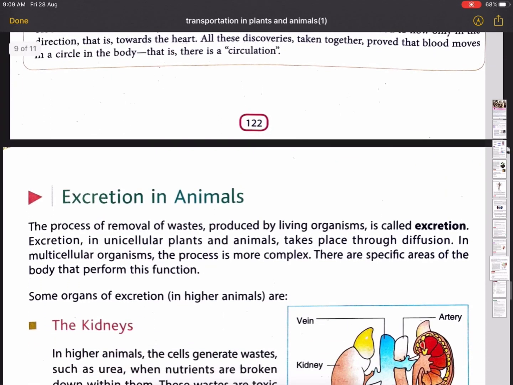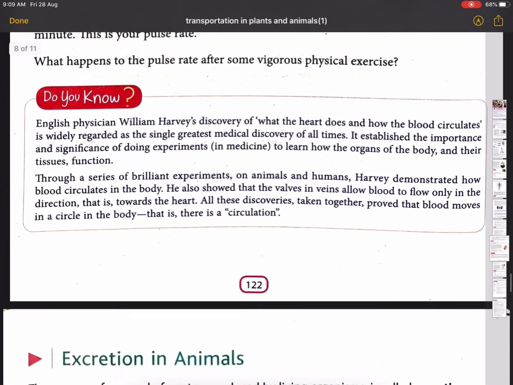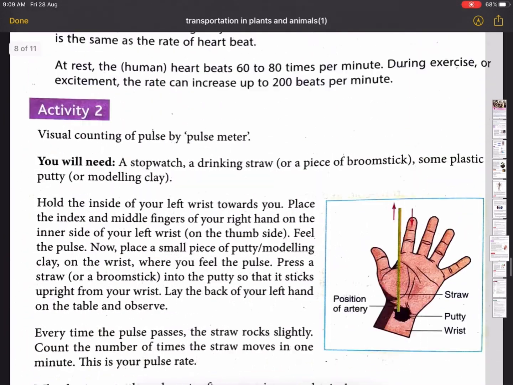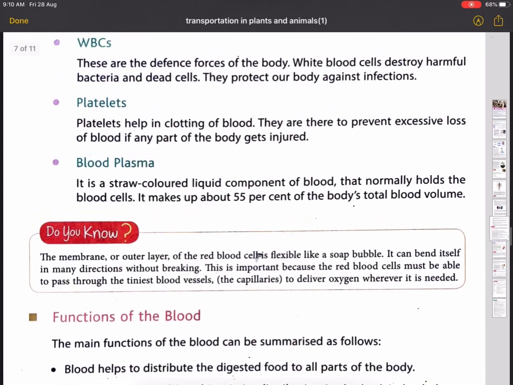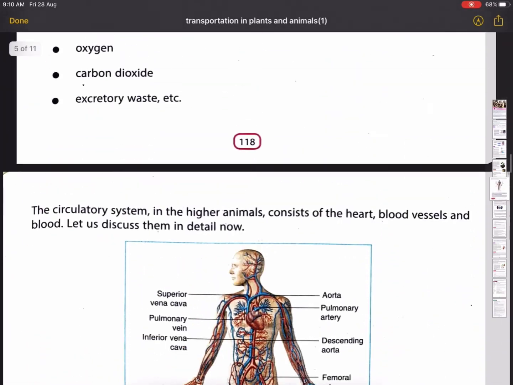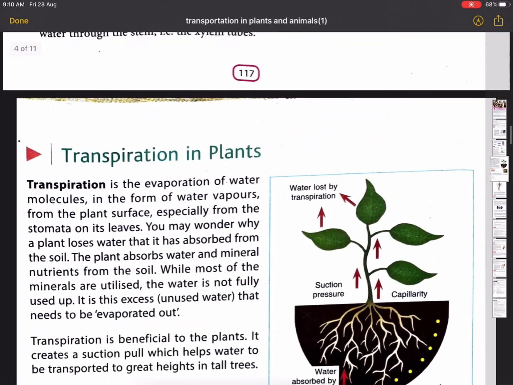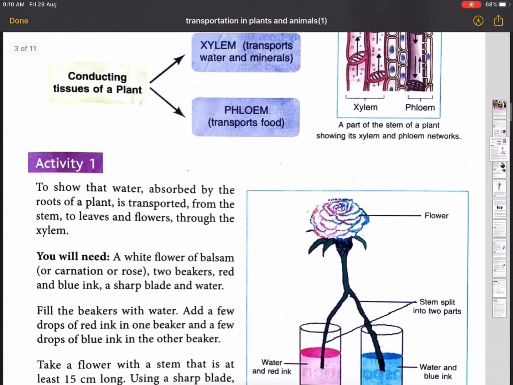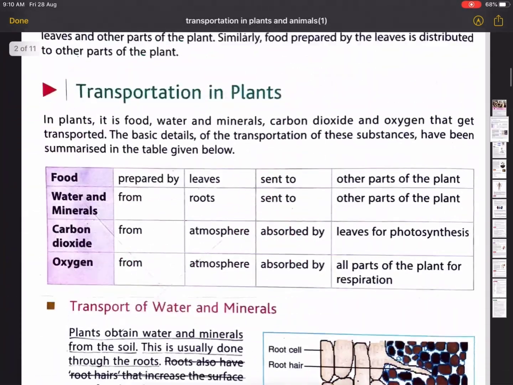In next class, I will discuss about excretion in animals. So just go through this chapter and draw some important diagram in your notebook. Thank you.